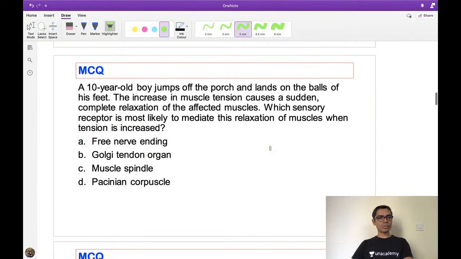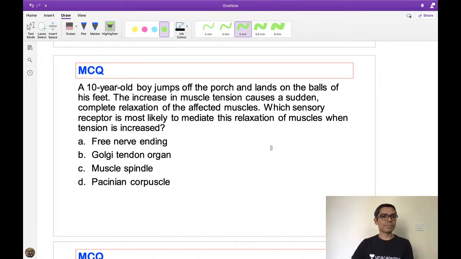Now I'm going to the next question. Clear now, all of you? I'll go back to this diagram once again. For fast conduction, the reason is that if there are multiple synapses, then there will be more delay, and this is one of the important reflexes which maintains your posture. So if there is much more delay, then there is a problem. Like the withdrawal reflex, which has a multiple synapse pathway, they will take a long time. But here it's a very fast one, right?